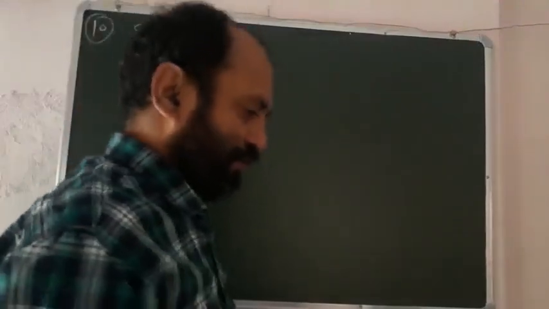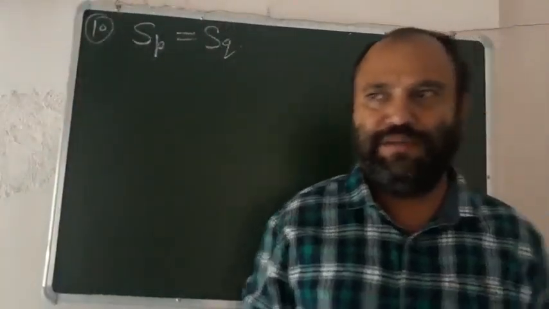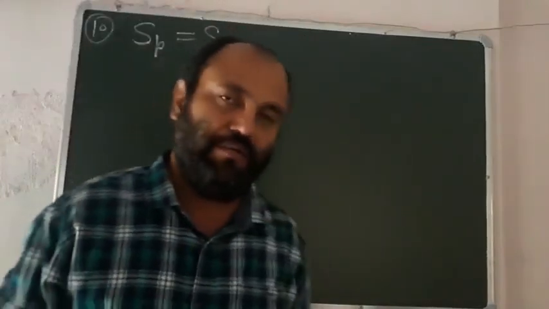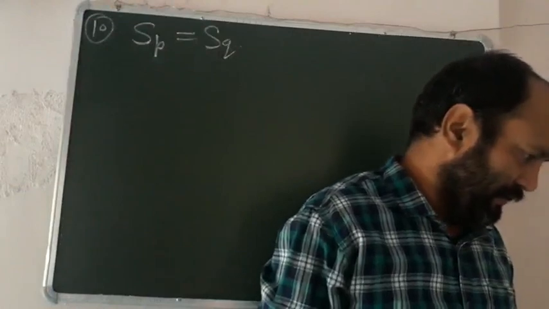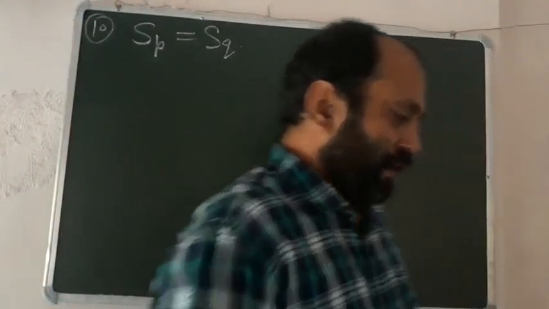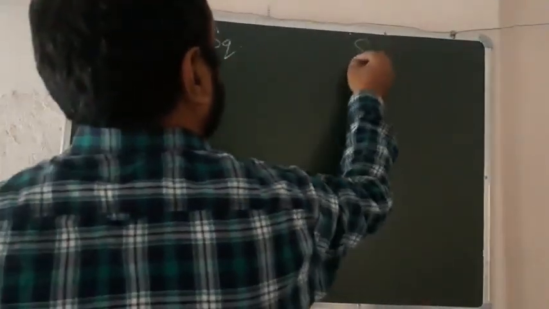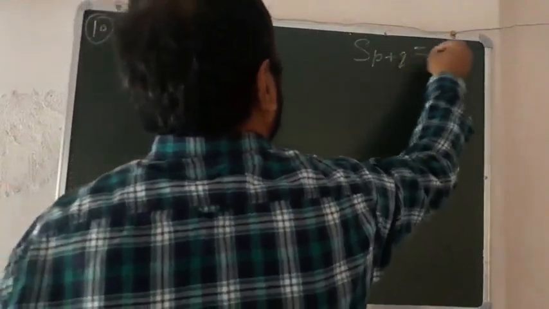This is given to you. So let a be the first term and d be the common difference of this AP. Okay ji. So you have to find Sp plus q.